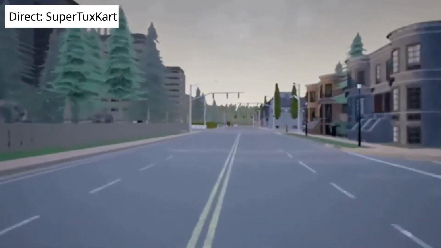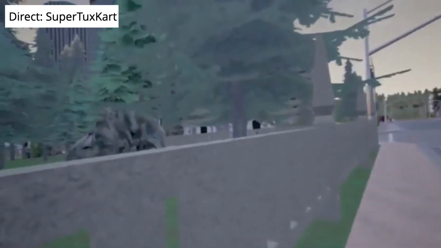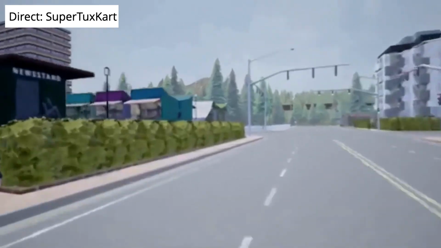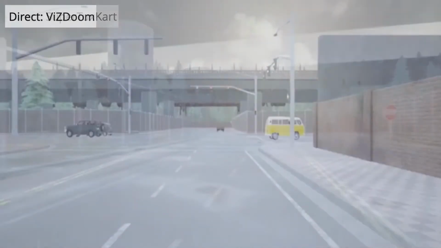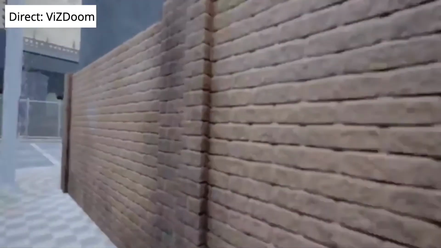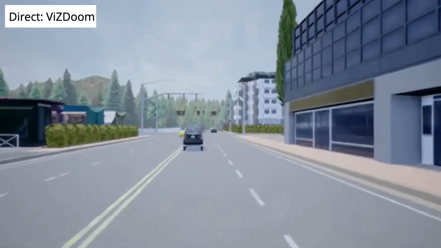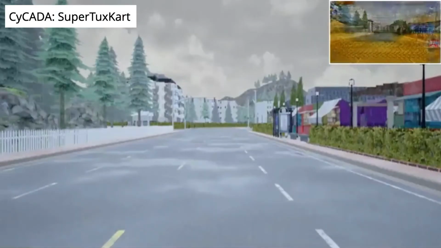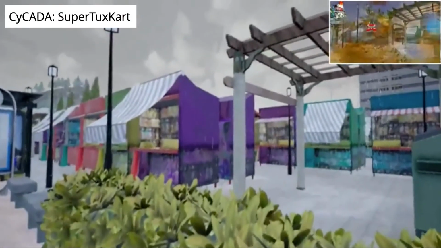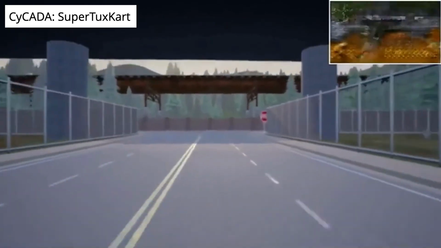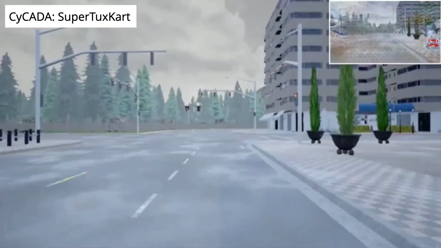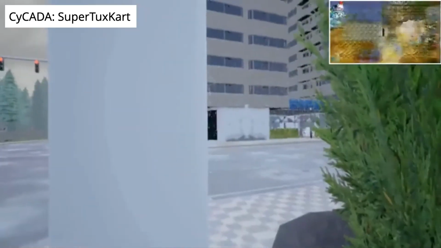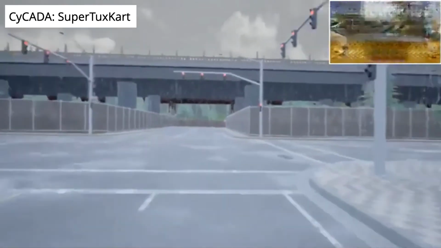If the visual domain gap is small, then no domain adaptation is necessary. However, SuperTuxKart and CARLA have an enormous domain gap, and transfer is extremely weak. ViZDoom and CARLA have a similarly large domain gap, and the transferred agent fails. Pixel-level domain adaptation methods such as CyCADA may be able to recover the style of the SuperTuxKart domain, however their image translations are poor. Moreover, they sustain the large domain gap between the raw image input distributions of the source and target domains. In turn, the source model fails to output reasonable actions.